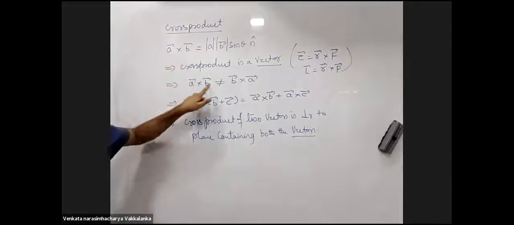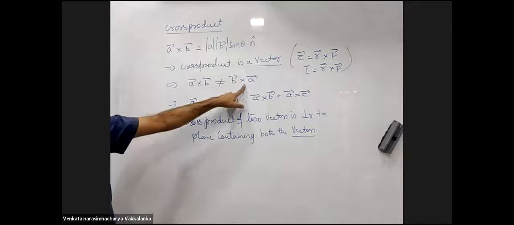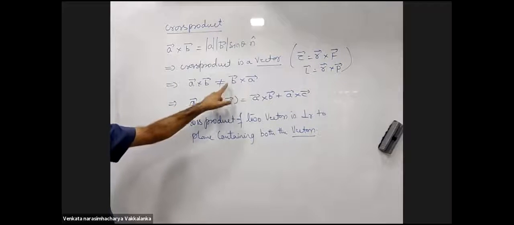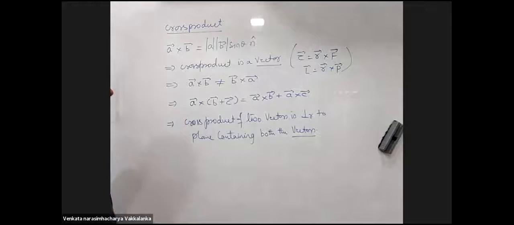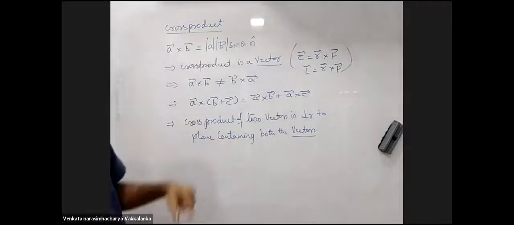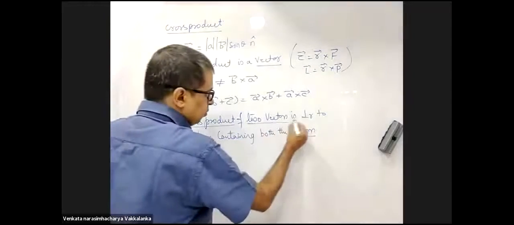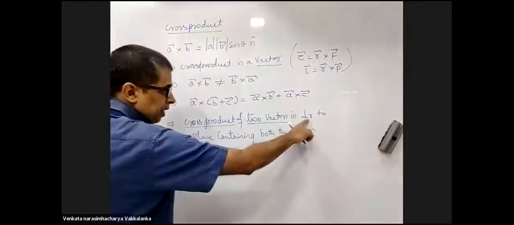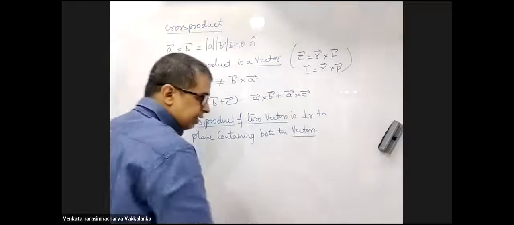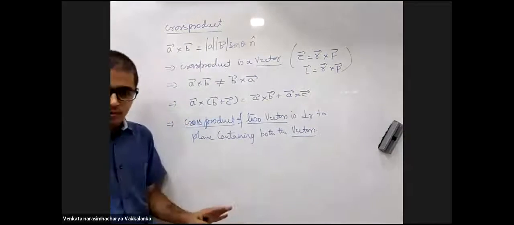Right? A cross B is not equal to B cross A. It is equal to minus of B cross A. This by default you will be able to understand. This is the most important: cross product of two vectors is always perpendicular to the plane containing both the vectors.